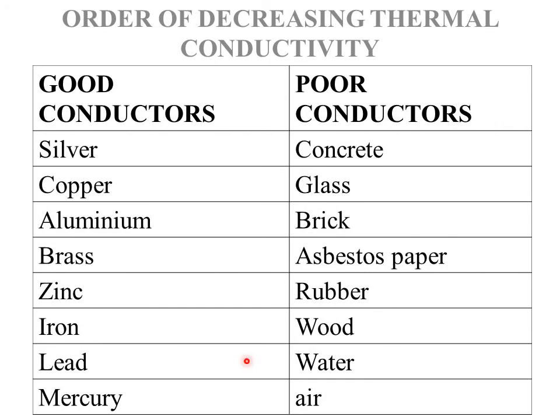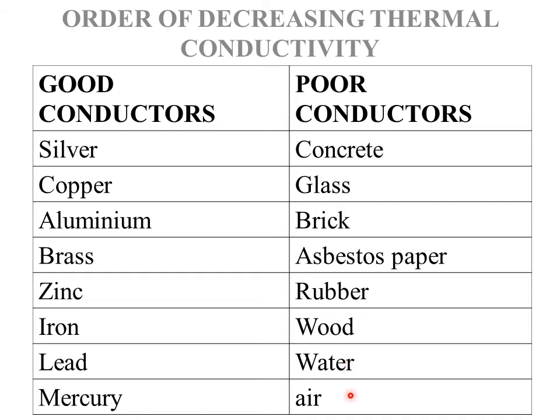We also look at a table showing the order of decreasing thermal conductivity. Here are good conductors, then here are poor conductors or insulators. Silver has the highest rate of thermal conductivity, followed by copper, aluminium, brass, zinc, iron, lead, and lastly mercury. So the thermal conductivity of mercury is lower than that of silver. Then for poor conductors or insulators, concrete has a higher rate of thermal conductivity than glass, then brick, followed by asbestos paper, rubber, wood, water, and air.